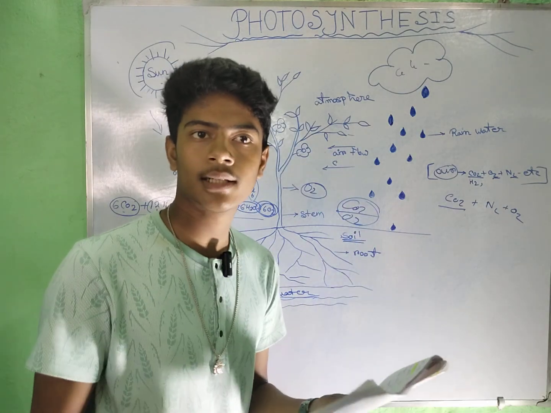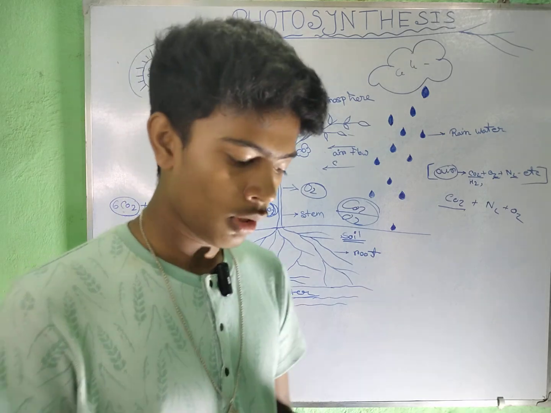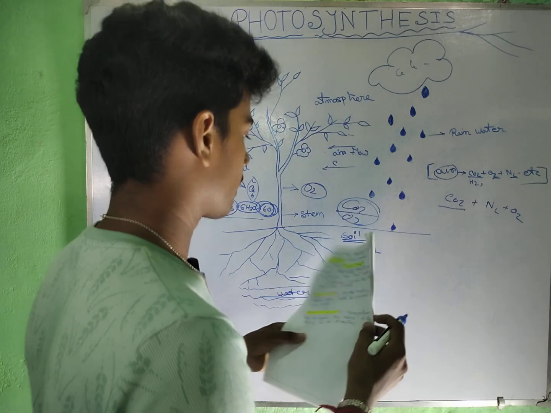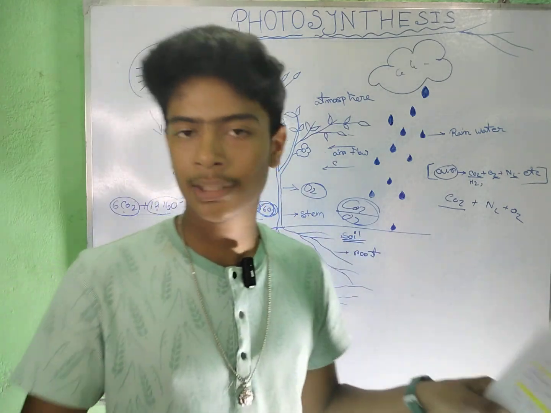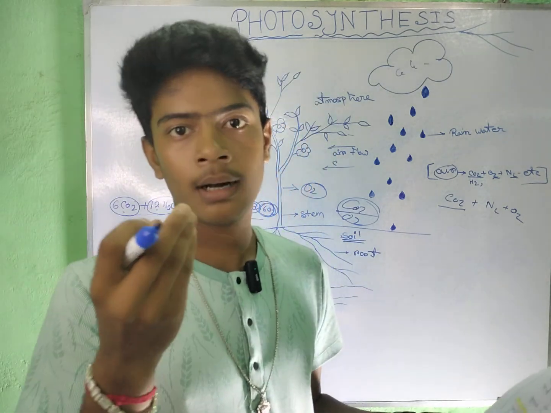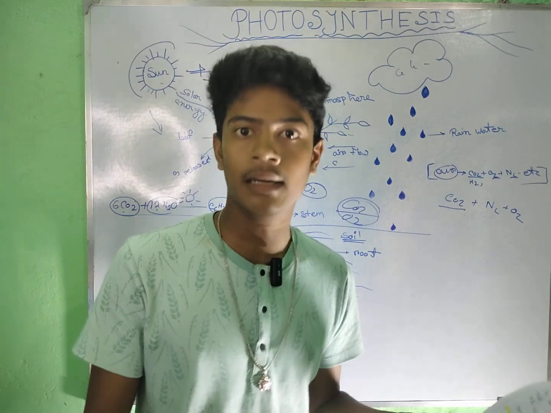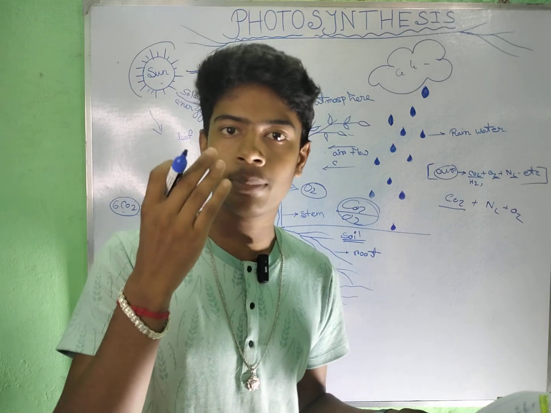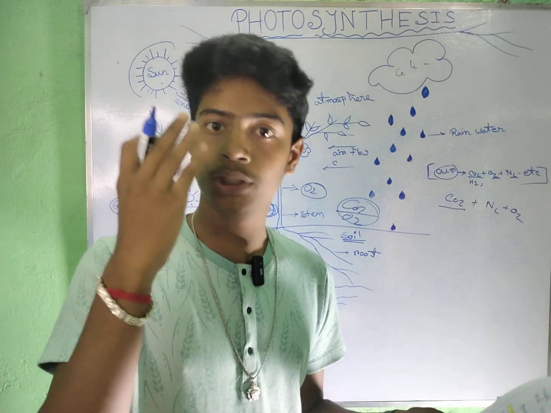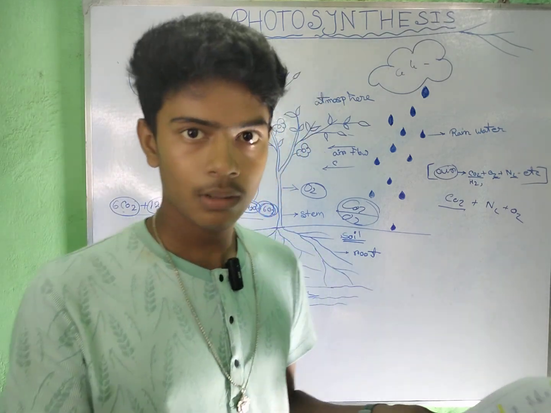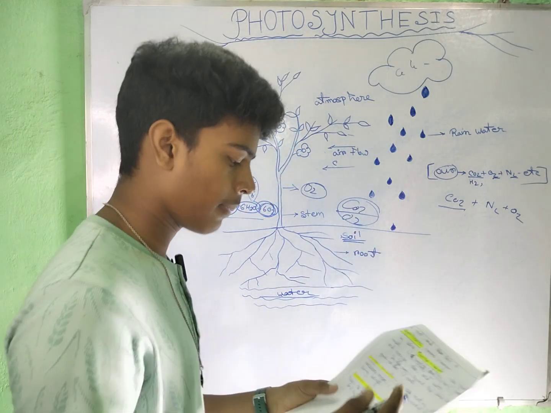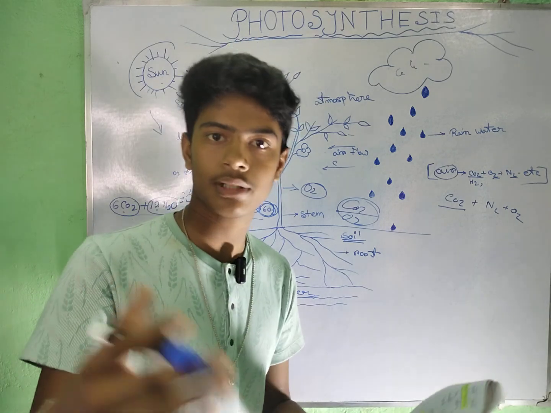Photosynthesis helps to regulate the balance of CO2 and O2. As we breathe in O2 and breathe out CO2, oppositely the plants take in CO2 and give out O2. In the same way, plants regulate the balance of CO2 and O2.